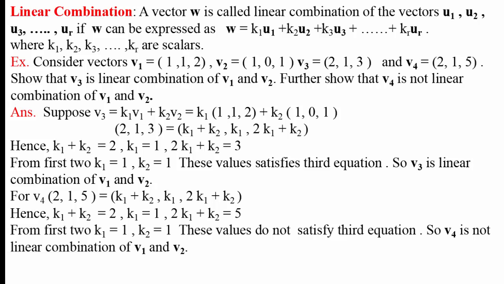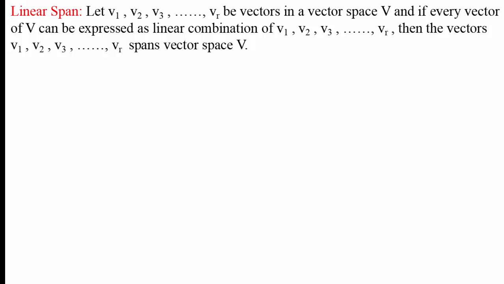If we substitute k1 equal to 1, k2 equal to 1 in the third equation, we will get 2 into 1 plus 1 equal to 3, and 3 equal to 5. This is not correct. This is wrong, and hence these values do not satisfy the third equation. So v4 is not a linear combination of v1 and v2. Then we define linear span.